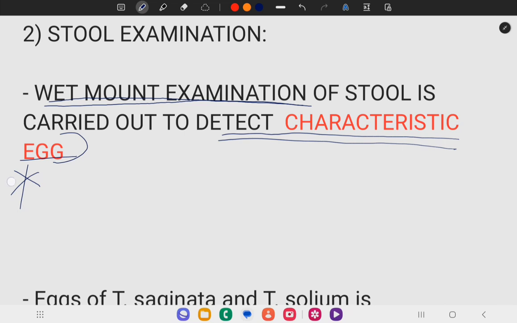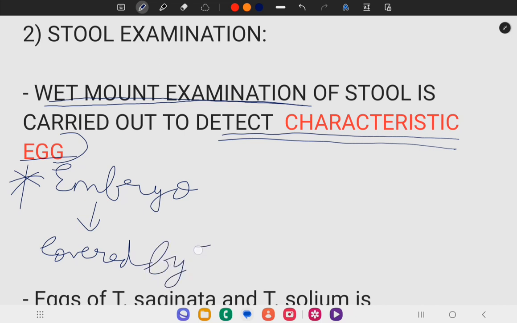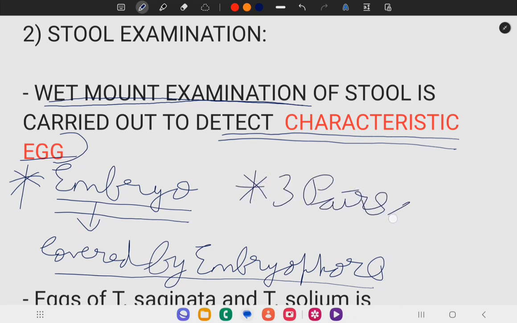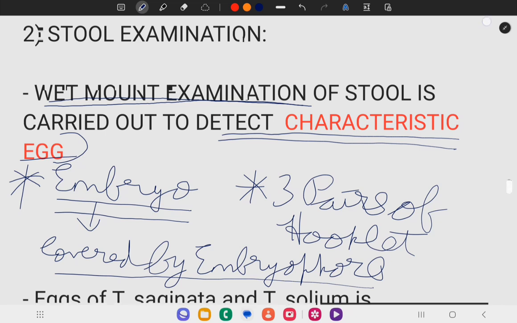Eggs of Taenia solium and Taenia saginata have an embryo that is covered by embryophore and has 3 pairs of hooklets, totally 6 hooklets. These are the features of the characteristic egg of Taenia solium and Taenia saginata.